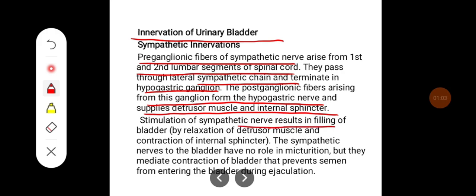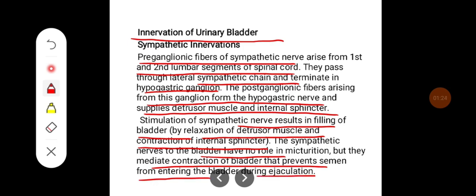Stimulation of the sympathetic nerve results in filling of the bladder, that is, by relaxation of the detrusor muscle and contraction of the internal sphincter. The sympathetic nerves to the bladder have no role in micturition, but they mediate contraction of the bladder neck that prevents semen from entering the bladder during ejaculation.